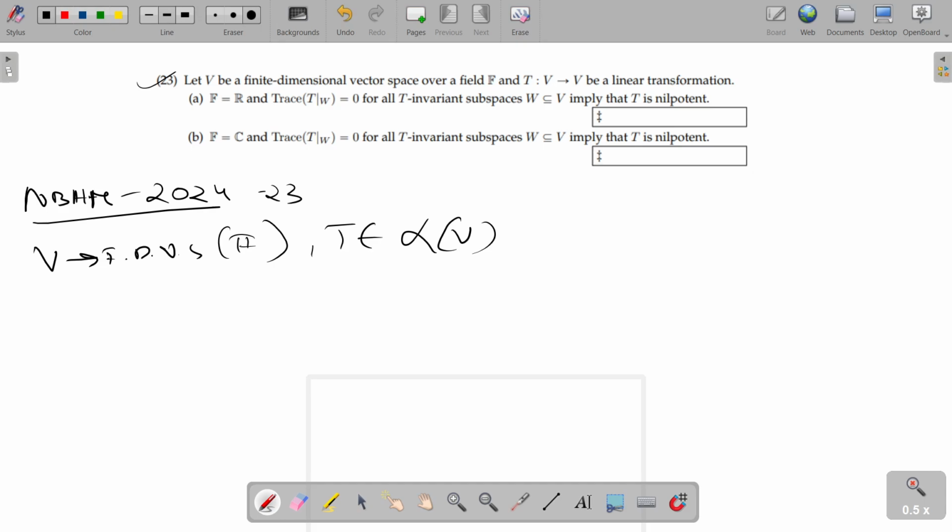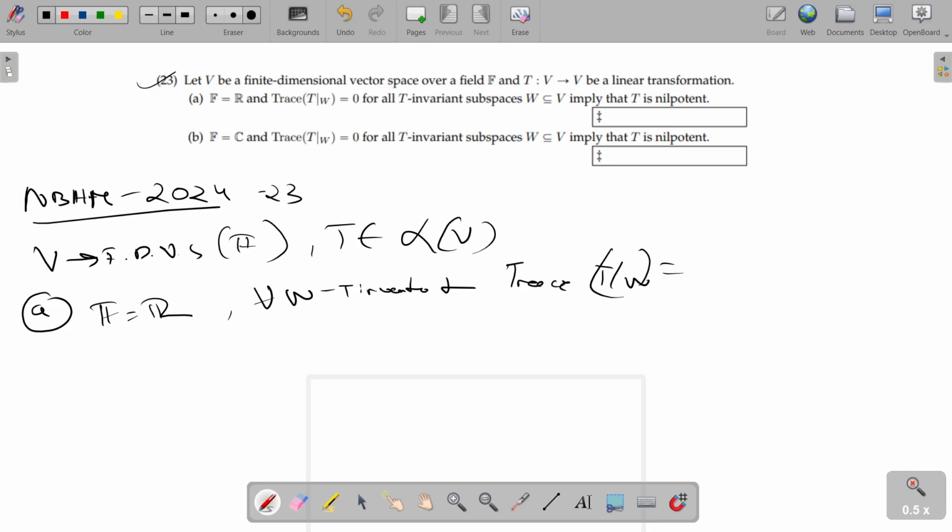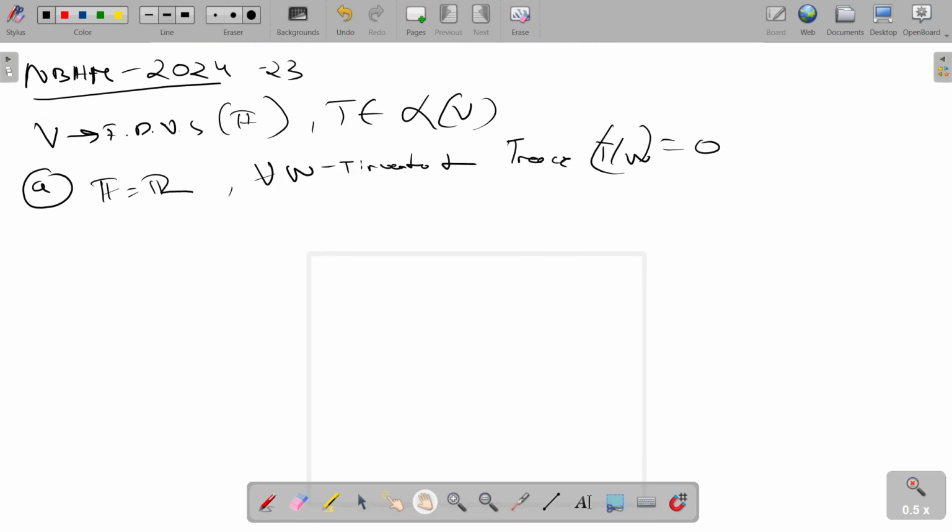T is a linear transformation from V to V, and our first option is given that if the underlying field is R, and for all T invariant subspaces W, the trace of T restricted to W is 0, it says that this will imply that T is nilpotent. I think this is clearly false because, right,